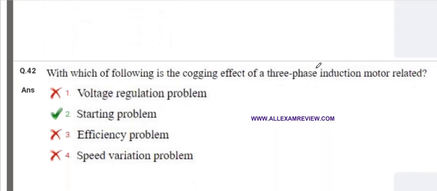With which of the following is the cogging effect of a three-phase induction motor related? So you know cogging and crawling. Crawling is related to the harmonics. And cogging is related to when the number of slots of the rotor is equal to the number of slots in the stator, they align themselves in such a way that both face each other, and at this stage the reluctance of the magnetic path is minimum and the motor refuses to start. That characteristic of the induction motor is called cogging. So the cogging effect is related to the starting problem. It refuses to start when the stator slots equal the rotor slots.